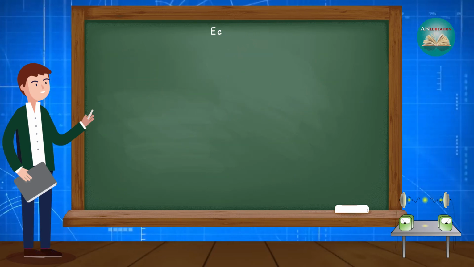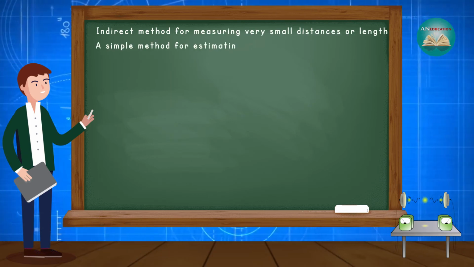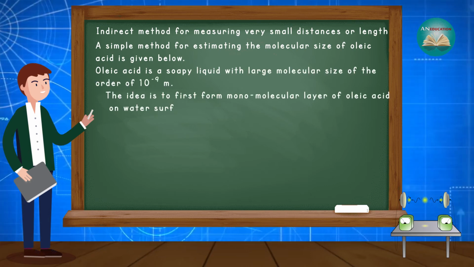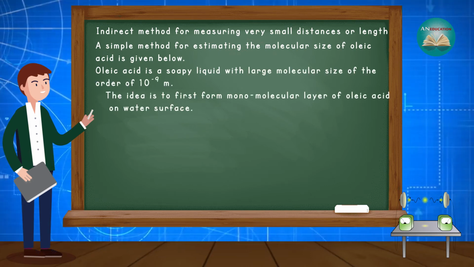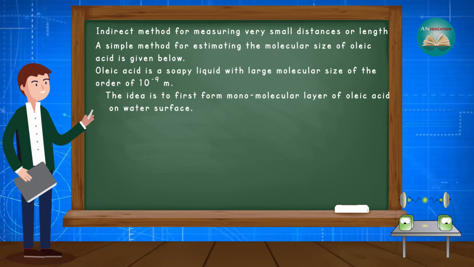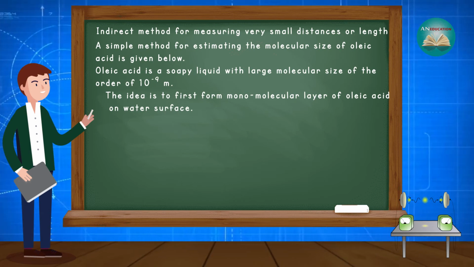After that, let's discuss an indirect method for measuring very small distances or lengths. A simple method for estimating the molecular size of oleic acid is given below. Oleic acid is a soapy liquid with a large molecular size of the order of 10^-9 meter. The idea is to first form a monomolecular layer of oleic acid on the water surface.